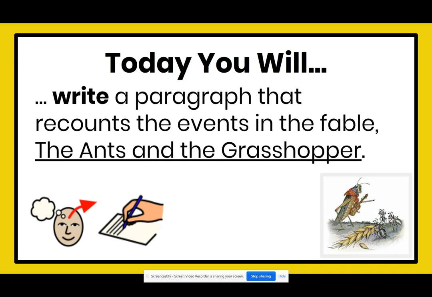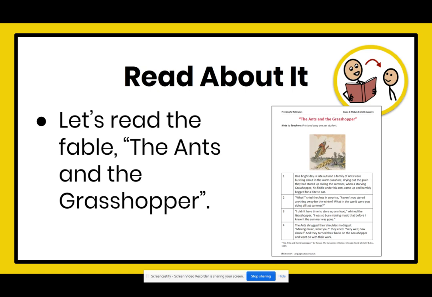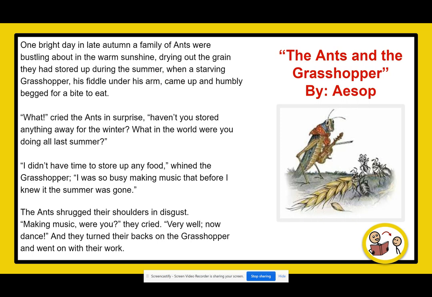Today, you will write a paragraph that recounts the events in the fable, The Ants and the Grasshopper. You will need the Ants and the Grasshopper text, Fables and Folktales Response Journal, page 2, and a pencil. Let's read the fable, The Ants and the Grasshopper, again.